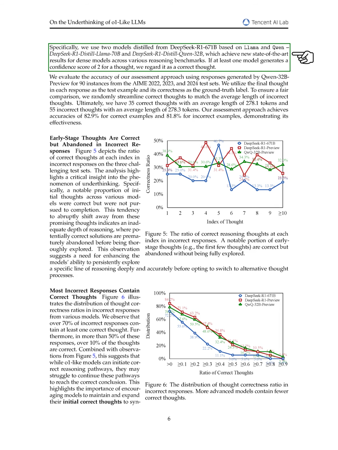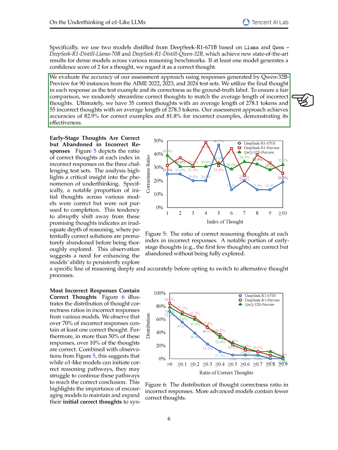We use LLMs to evaluate whether each thought leads to a correct answer, employing two models distilled from DeepSeek-R1-671B based on Llama and Qwen. If at least one model gives a confidence score of 2 for a thought, we consider it correct. We tested our assessment approach using responses from QwQ-32B-Preview across 90 instances from the AIME test sets.